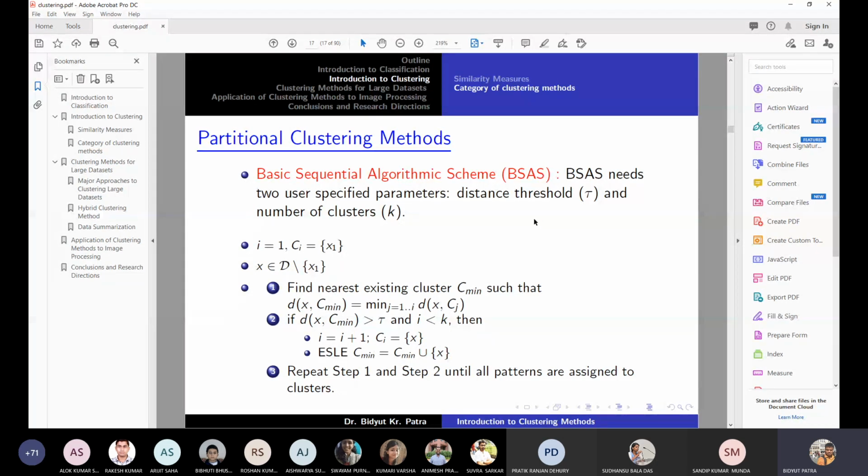Suppose I have a set of students. I want to categorize the students into 2 or 3 categories. We don't have any training data set. So now I need to specify whether I should divide the students into 2 categories or 3 categories.